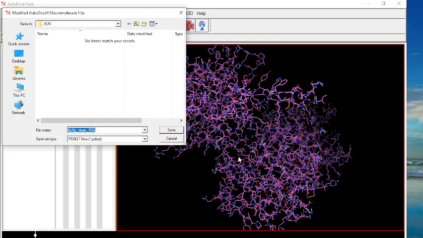Press OK. You can give the name of your choice to your protein after preparing it for the docking. I'm going to name it REC. For me, REC means receptor, and add the pdbqt extension to this name.